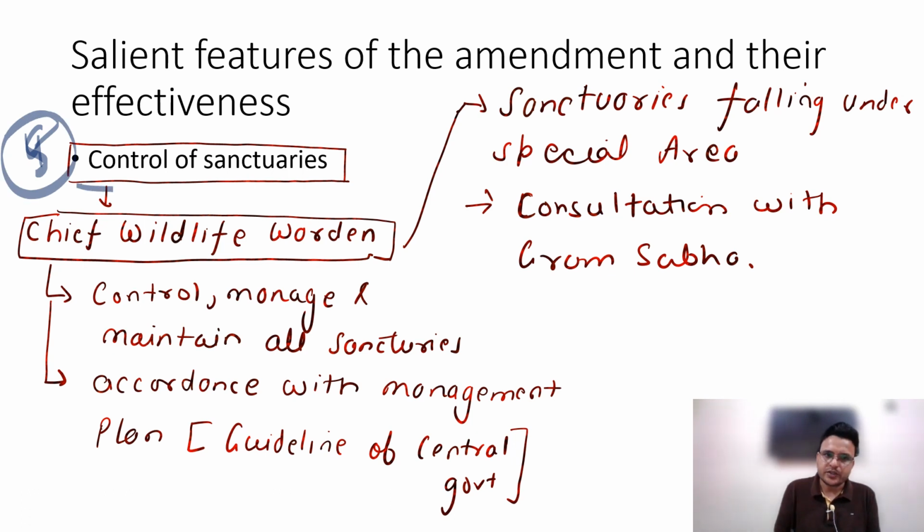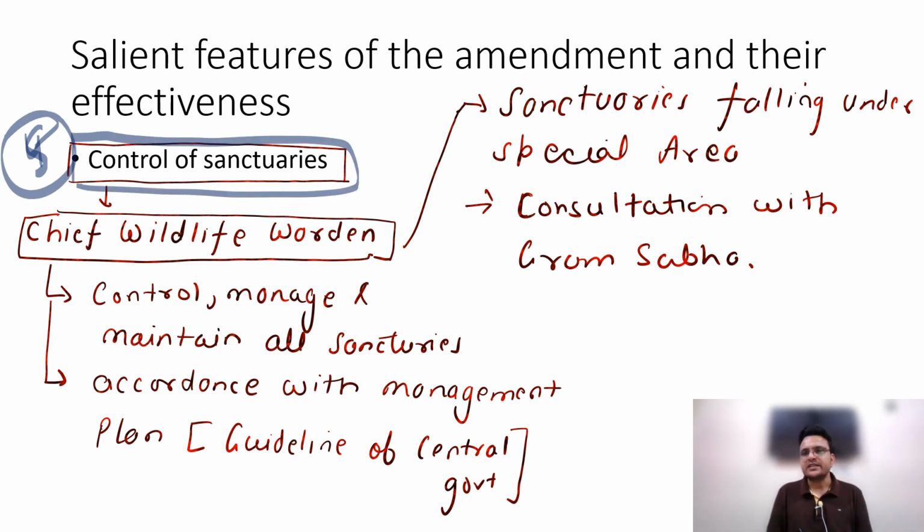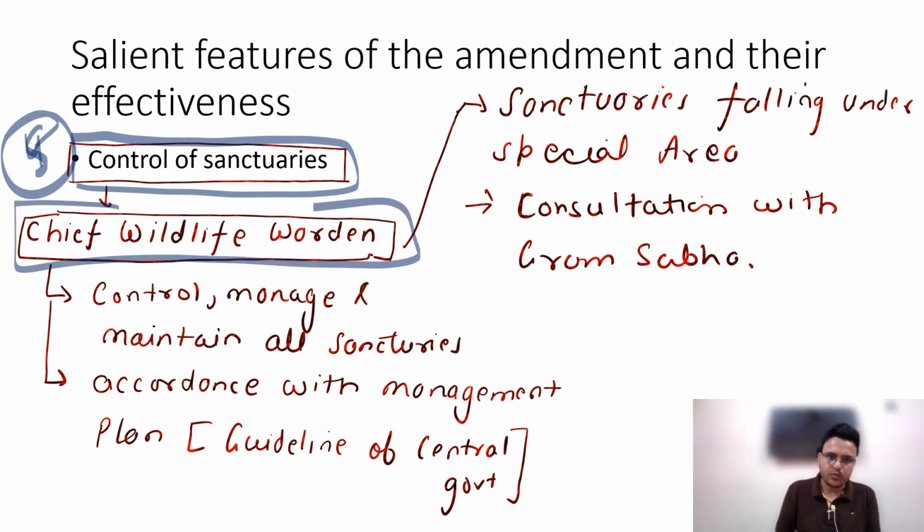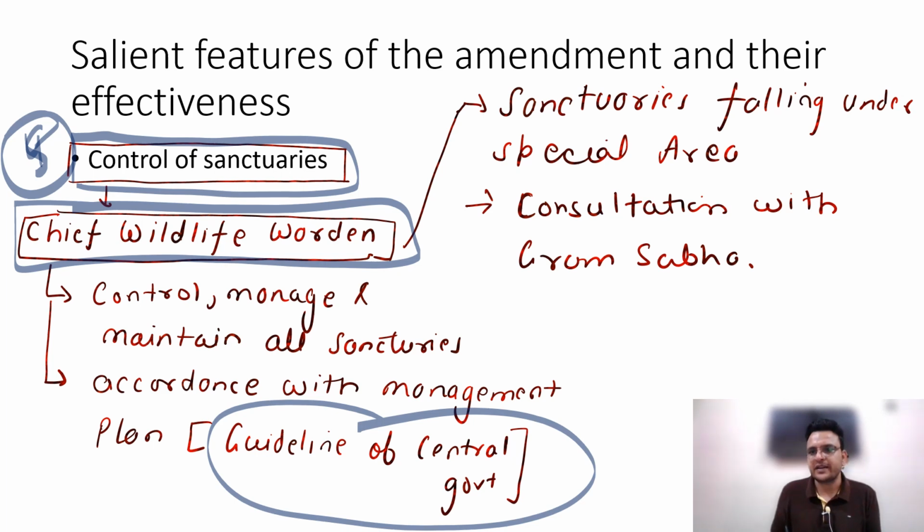control of sanctuary. Like we have wildlife sanctuaries. These wildlife sanctuaries are going to be controlled by the chief wildlife warden. That point you have to remember. They are controlled as per guidelines given by the central government. So the central government will put some guidelines.